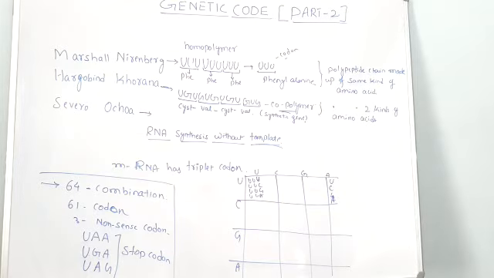Uridylic acid U codes for an amino acid called phenylalanine. Thus a long polypeptide chain was prepared by Marshall Nirenberg using the triplet codon uridylic acid, U.